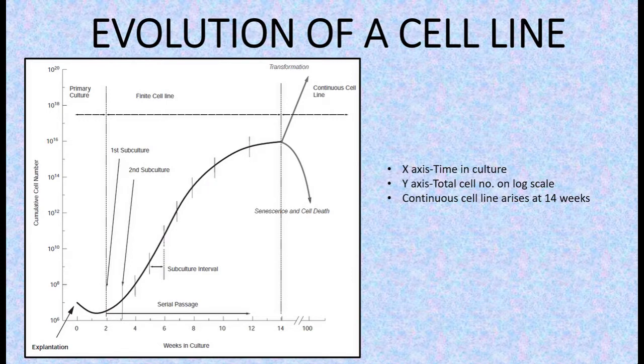Here is a graph representing the evolution of a cell line. In the x-axis there is time, in the y-axis there is total cell number on the log scale. If you see in the graph, the culture starts from the primary cell culture. Through subsequent subcultures, the cell line gets converted into continuous cell line through the process of transformation. Before transformation, the subsequent subcultures are finite cell line and after transformation, it will get converted into continuous cell line, and the population that won't survive will lead to senescence or cell death. So in this graph, after the 14th week, the culture gets transformed into continuous cell line.